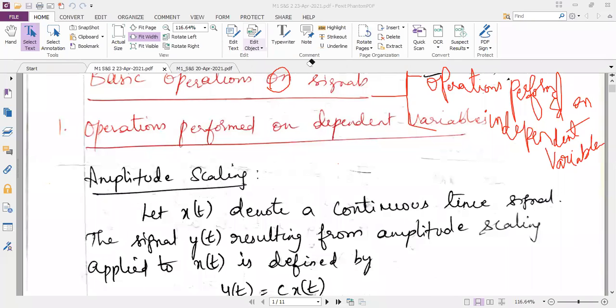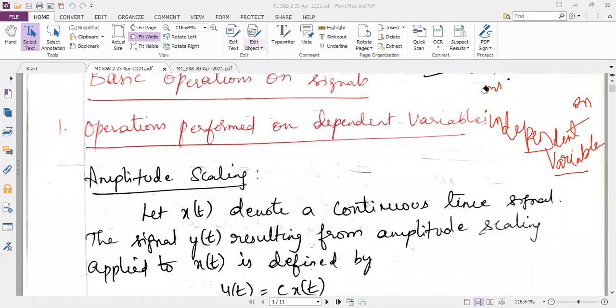So now I'll come back to this topic, basic operations on signals. There are two operations performed on two variables. One is operations performed on the independent variable, which is nothing but time. And the next one is operation performed on the dependent variable. The dependent variable is nothing but the y-axis. Normally along the y-axis we take the amplitude of the signal.